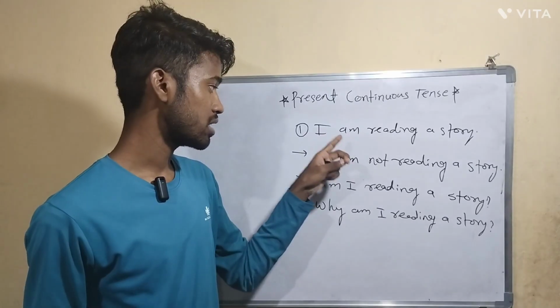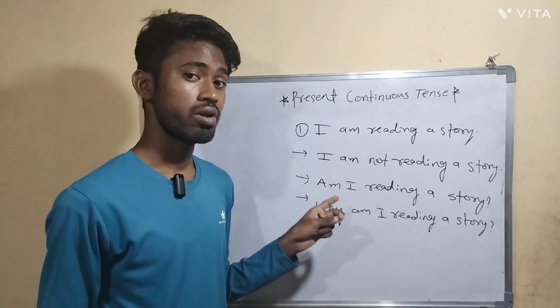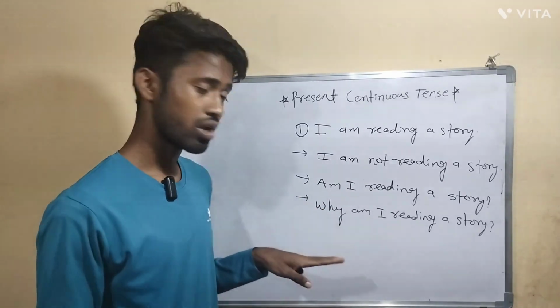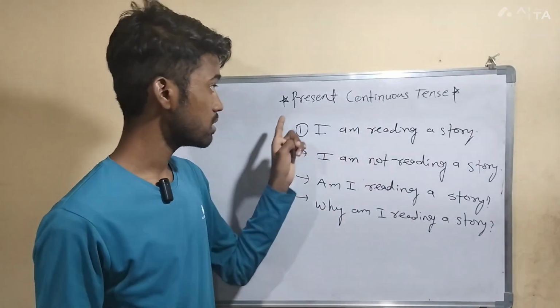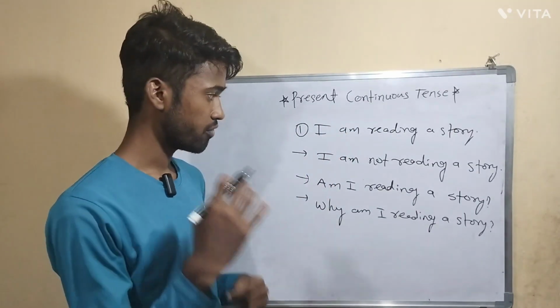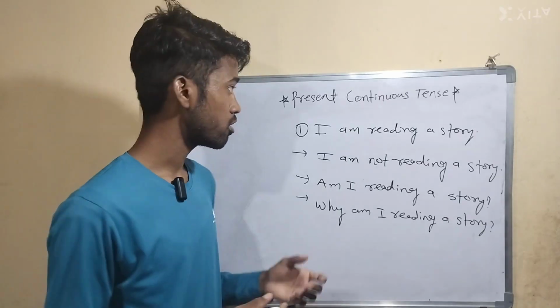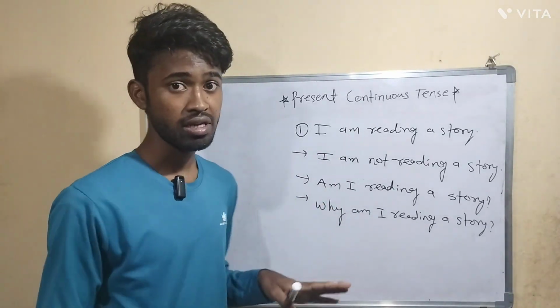Later we converted that sentence into negative, and later we converted that to a verbal question. In the last we have taken one WH word. You can take any WH word, and you have to make one sentence in present continuous tense. So if you practice like this, you will get a strong command of the present continuous tense, and this is how you have to write.